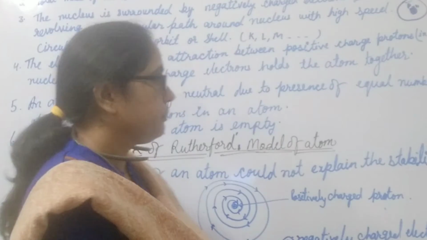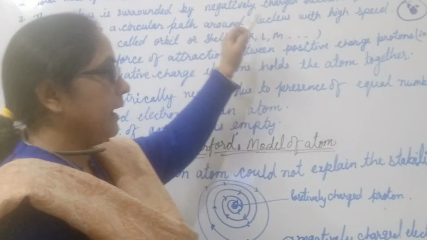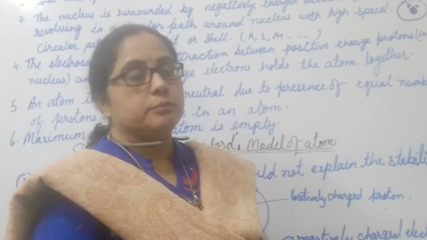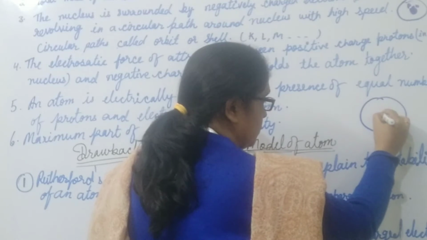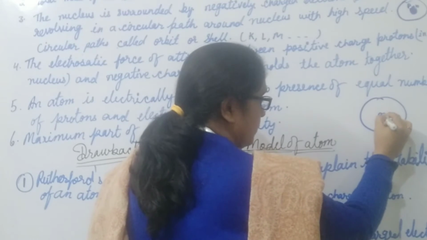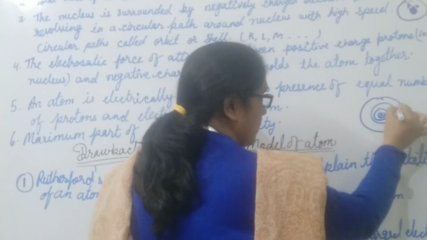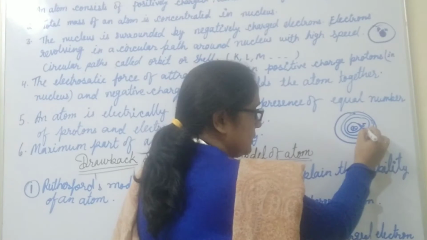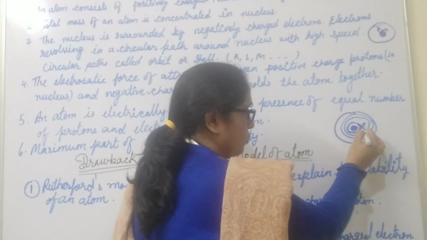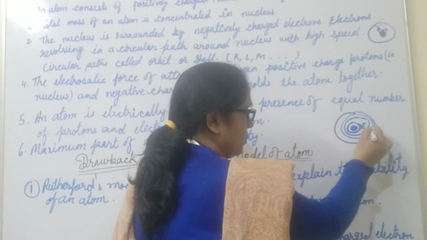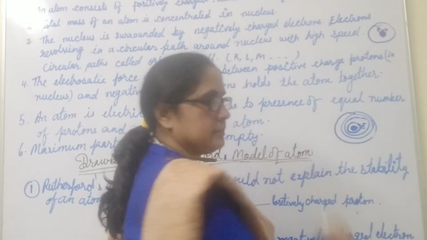Third point, he said that the nucleus is surrounded by negatively charged electrons, because in an atom, in the nucleus, protons and neutrons are present while electrons are present in a circular path. Suppose this is the nucleus and this is the circular path. These circular paths are called orbits or shells in which electrons revolve around the nucleus.